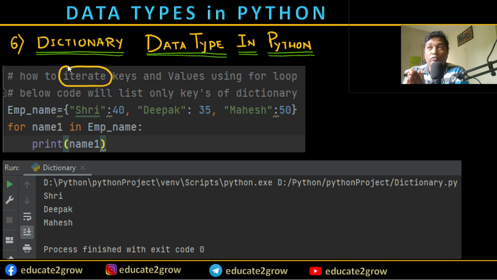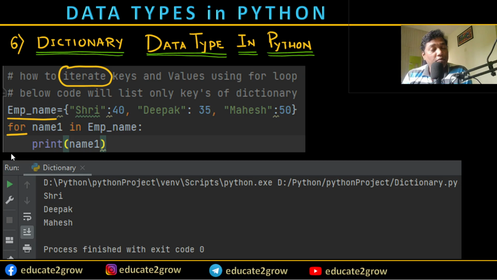Now we have employee name as a variable, assigned a dictionary: Sri equal to 40 age, Deepak equal to 35 age, and Mahesh equal to 50 age. These are defined in a simple dictionary format using curly brackets, with key and value. Now I'm going to use a for loop.